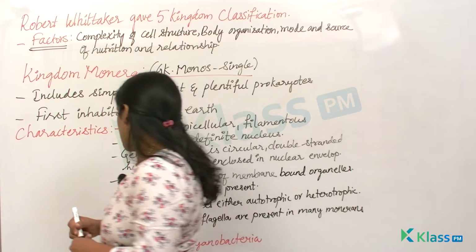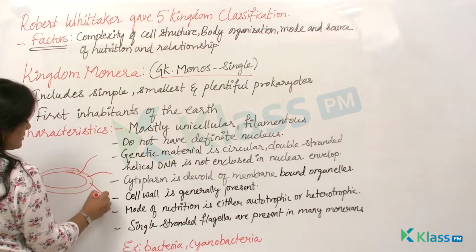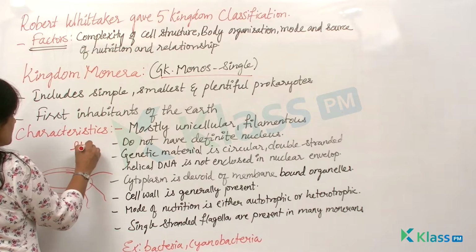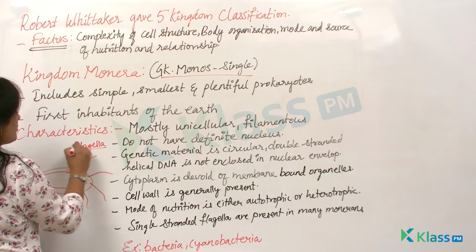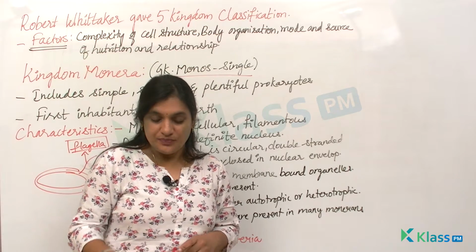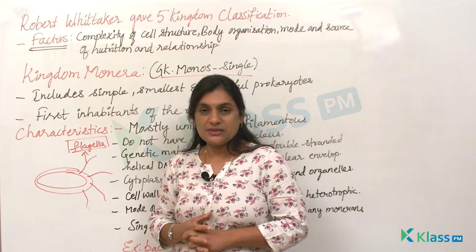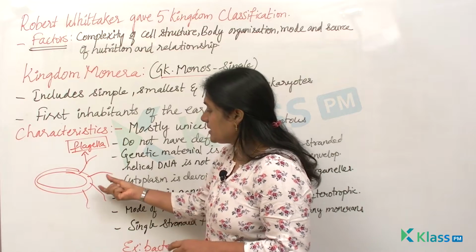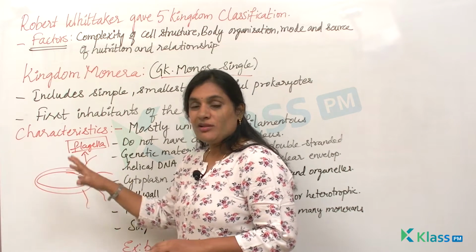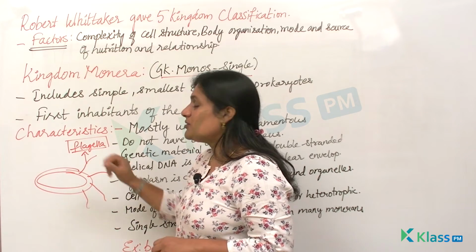I'll show you. When you take the example of bacteria, when you take a typical bacterial cell, it will have flagellae, these hair-like structures which are present. This is said to be flagella. I'll tell you what is the importance of flagella in these monerans. The flagella will help in locomotion. They help in the locomotion of these organisms. I just gave you an outline of the bacterial cell. I did not write all the exact parts of this. So this bacterial cell will have hair-like strands which are said to be flagella, right?